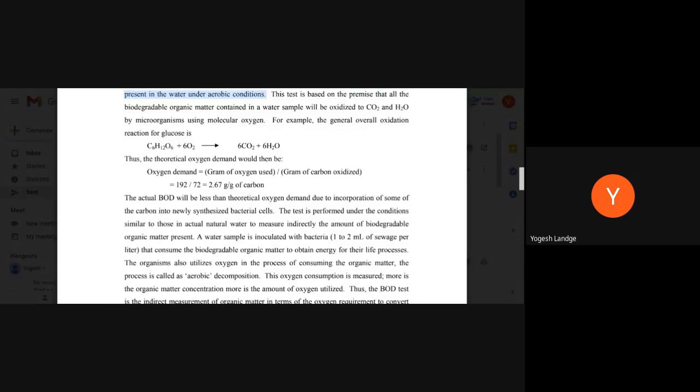Because there is a limited amount, say 1 gram of organic matter present, and 10 microorganisms are present, they are consuming the food and they also reproduce. And what happened?